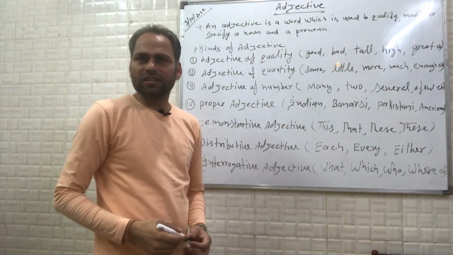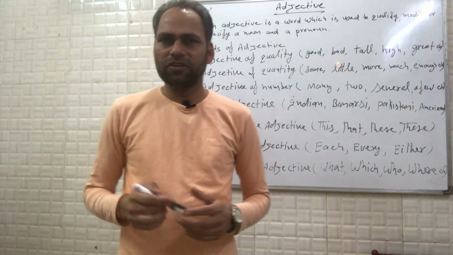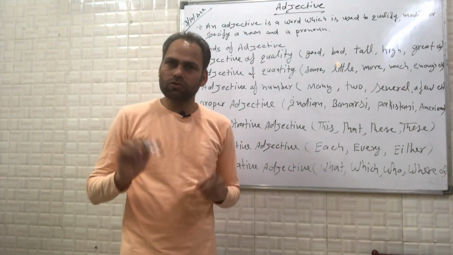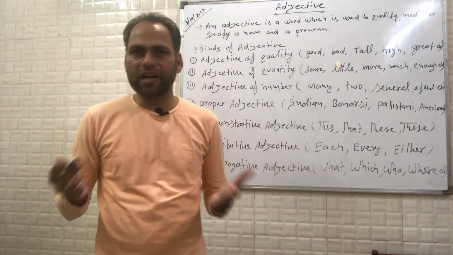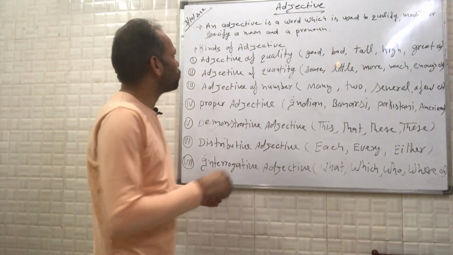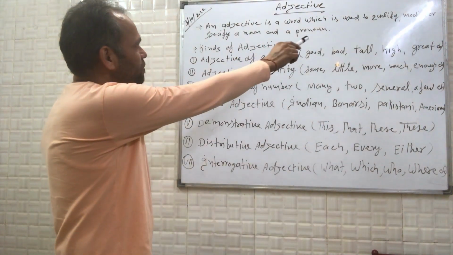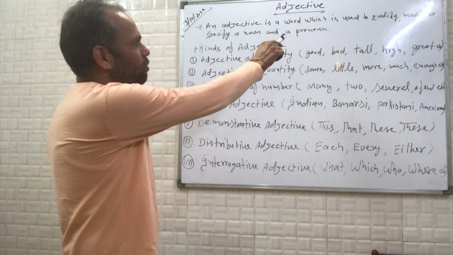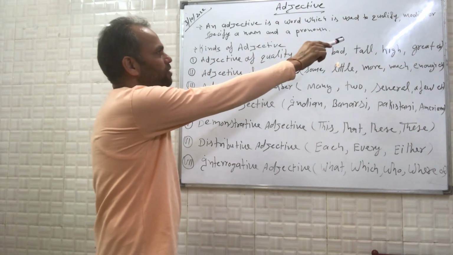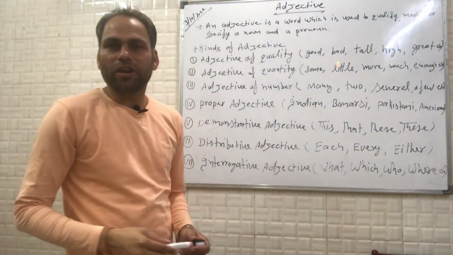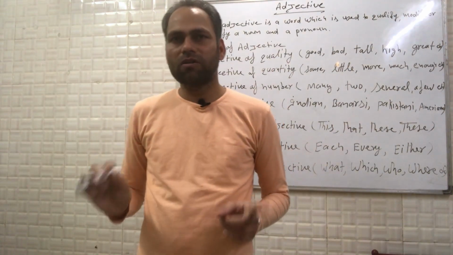Adjectives are generally those words, guys, which are used to tell you the quality of a particular noun or pronoun. Or we can say, an adjective is a word which is used to qualify, modify or specify a noun or pronoun.